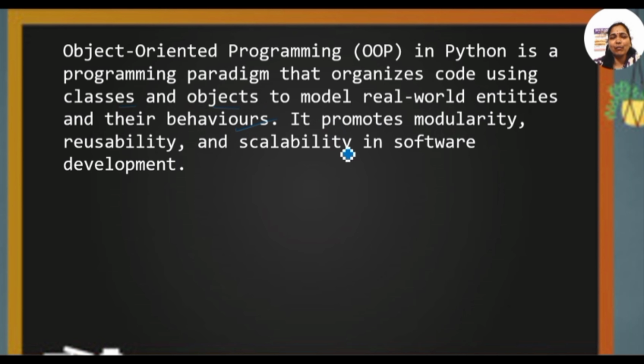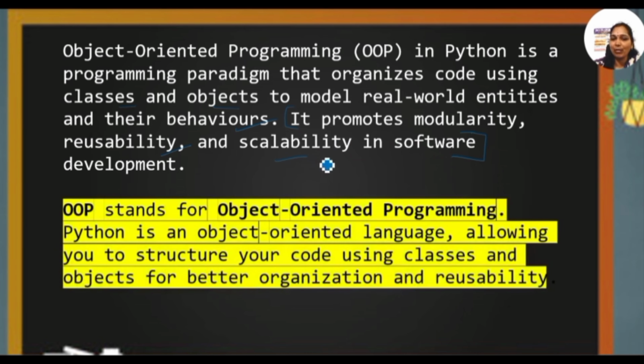Why we need to use the OOPS concept: it promotes modularity, reusability of the program and scalability for software development. This point is very important. Especially these OOPS and classes are used and defined for reusability of the program, and they seem very scalable for software development. So OOP stands for object-oriented programming, and it allows a structure for the code using classes and objects for better organization and reusability.